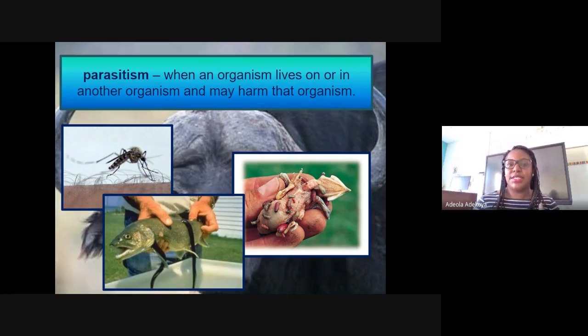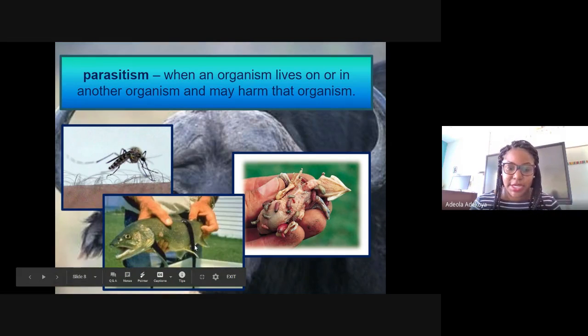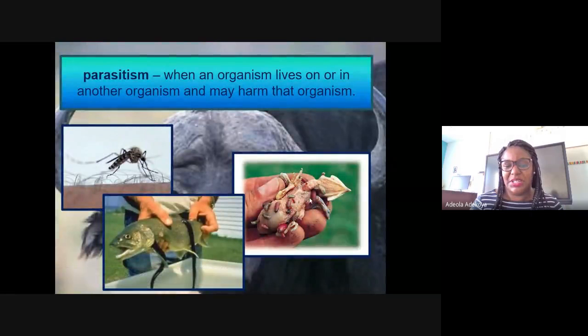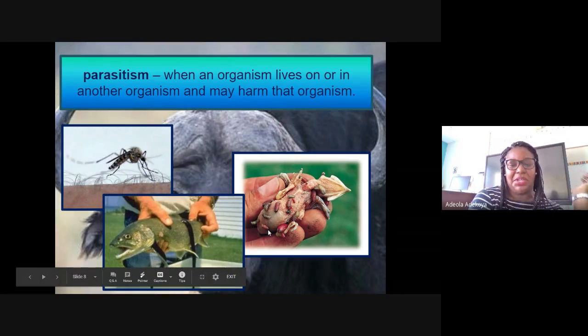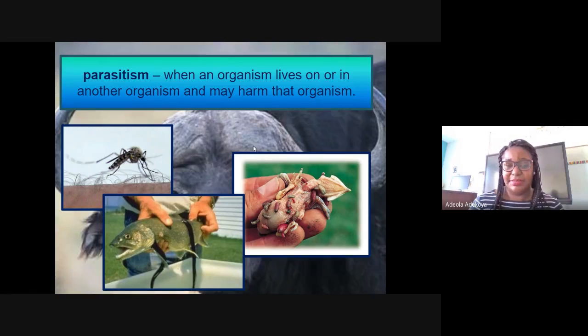All right, so parasitism: one organism lives on another organism or it lives in another organism, and then it's going to hurt it. So like right here, you can see this looks like an eel, right? And then on the fish, and it's probably sucking up all the blood from it. And like right here, you can see those worms coming out of that organism. All right, so that right there is parasitism.